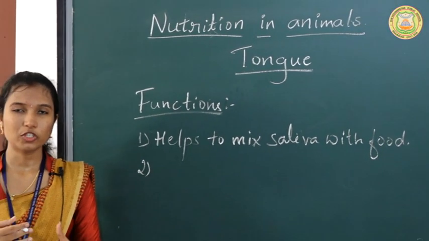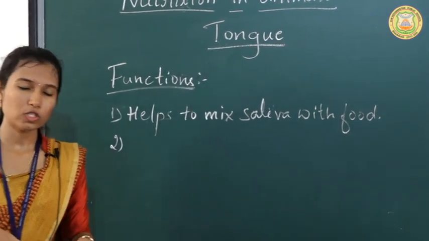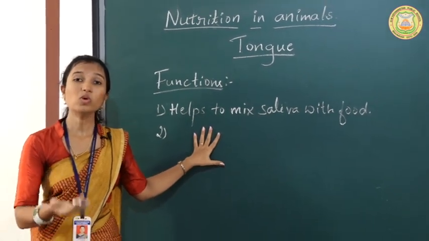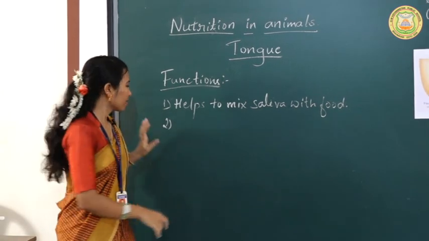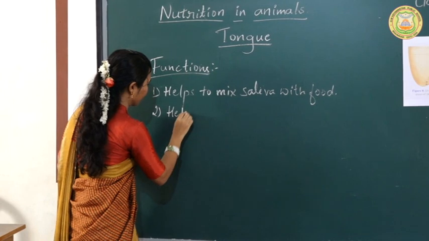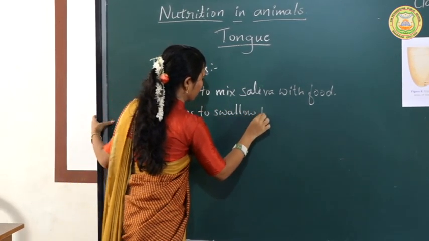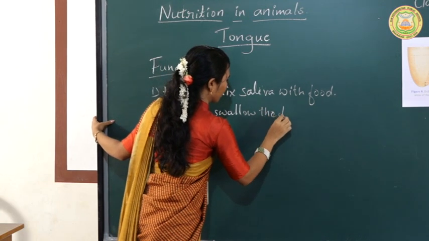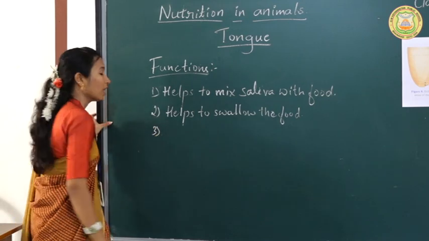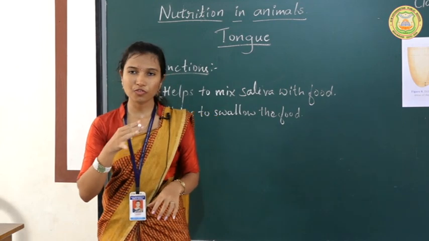That is the first function, and next it helps to swallow the food. After the digestion in the mouth, the food has to move down to the esophagus. For this process, the tongue will help. So the tongue helps to swallow the food, and next it also helps to detect the taste of the food.